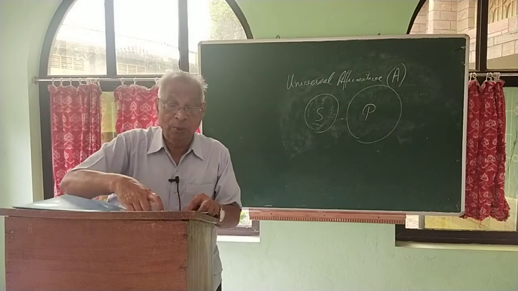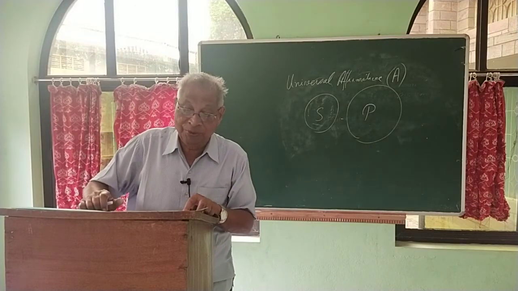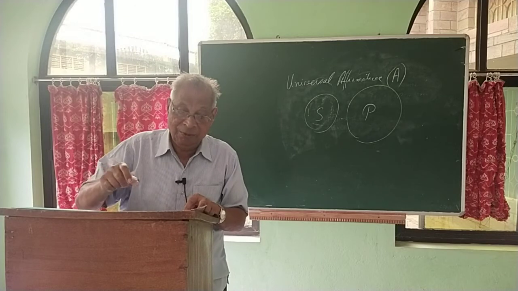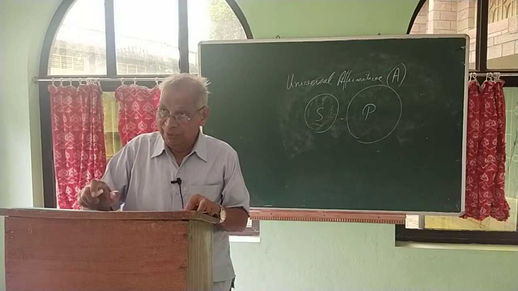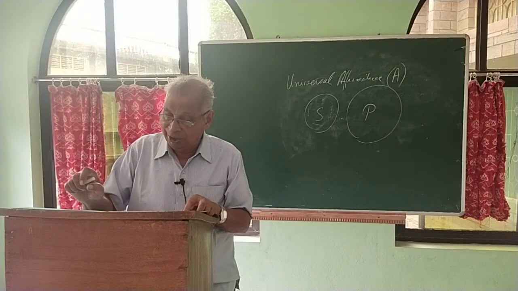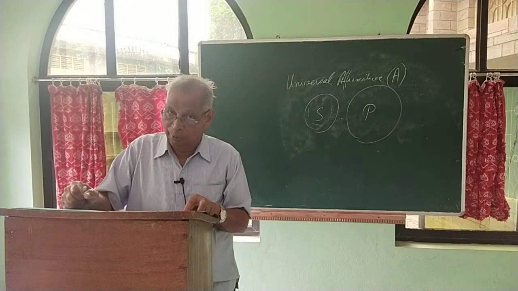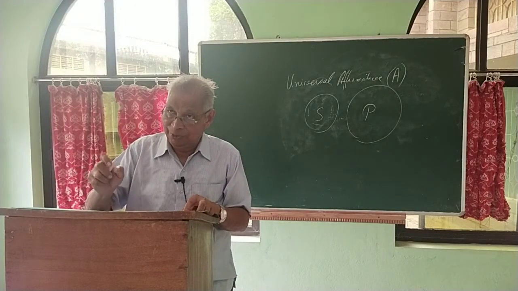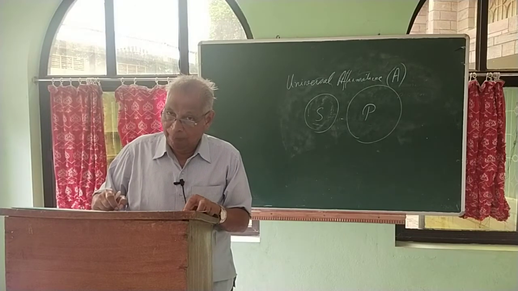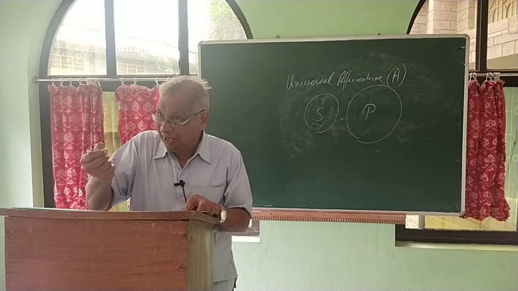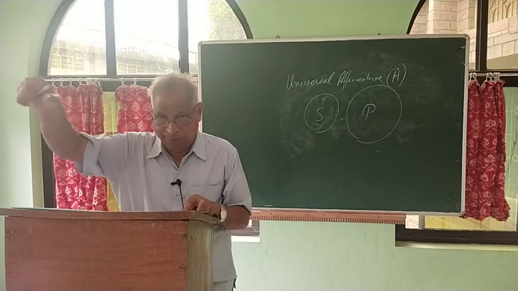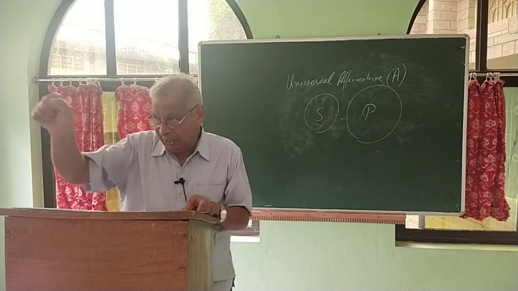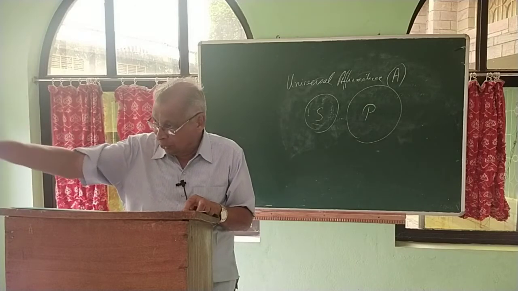So after making the first division of the propositions, we took up only one of them, the categorical proposition, and we are dividing it into universal affirmative, the A proposition, the E proposition, the I proposition, the O proposition. It is not enough to remember A, E, I, O; we have to know what is A. The class S is totally included in the class P. All Indians are Asians. All the Indians are in the group of P.